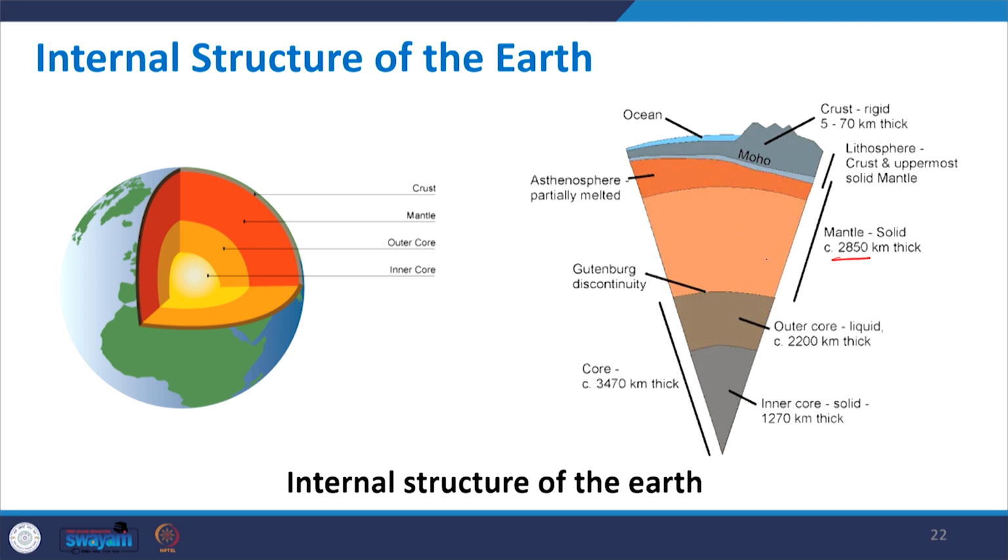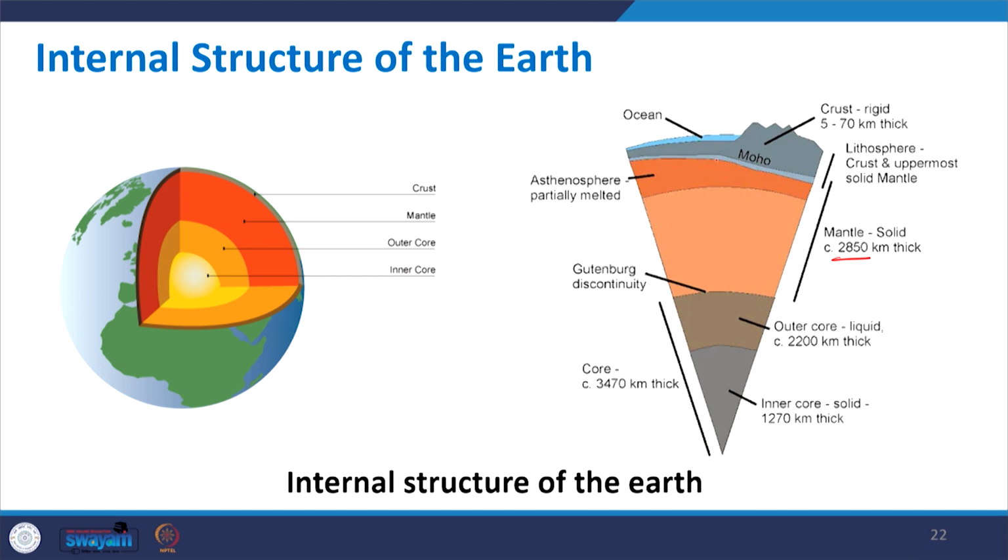On top of the mantle you have the crust, but between the mantle and crust there is a small thin layer, which is called Moho. Moho is the name of the scientist who discovered this layer. We are going to talk about these different parts in a bit more detail in the next slides. So, here this is about the internal structure.